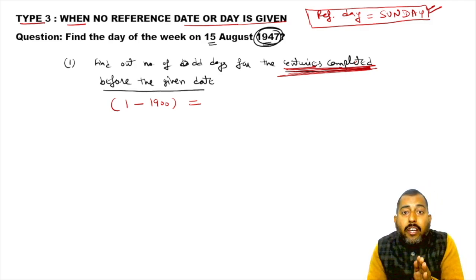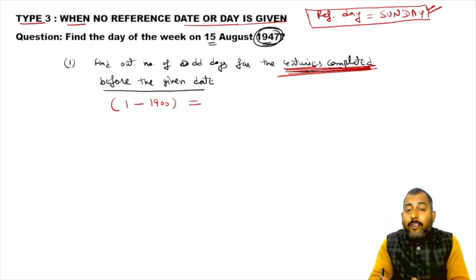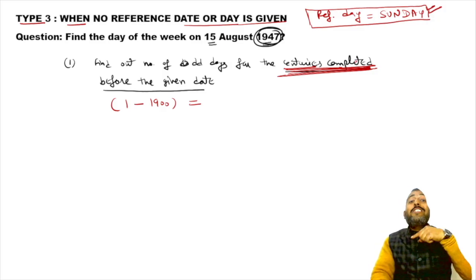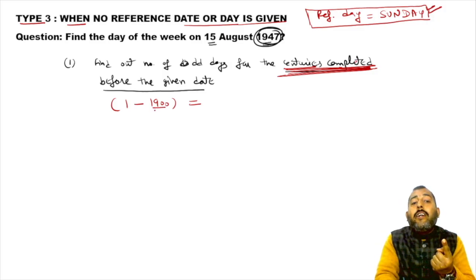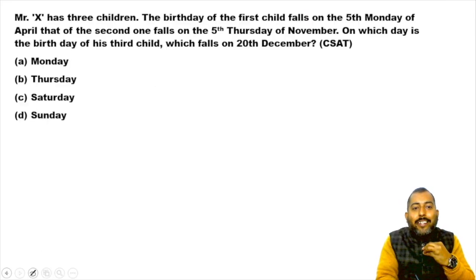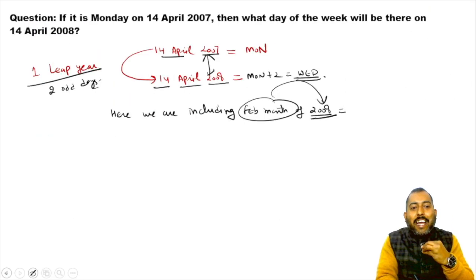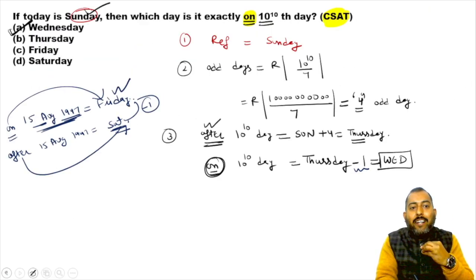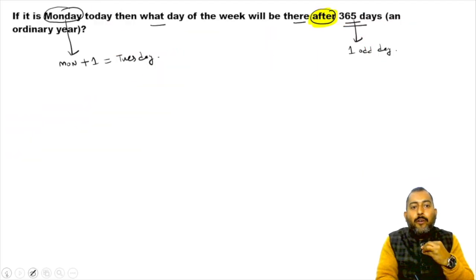So the given date was 1947. Before 1947, which century is completed? 1900 is completed. Now remember this cyclicity, remember this pattern. What that pattern is, you remember, no? We discussed this.